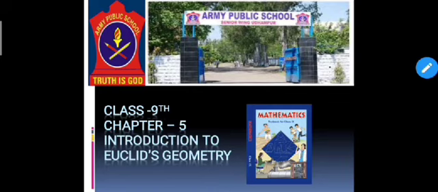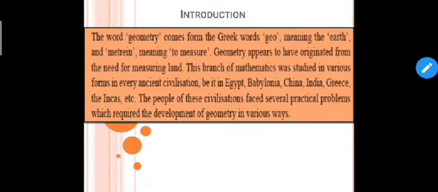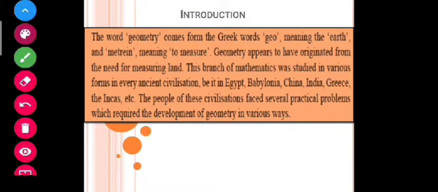Students, in this class, we are going to discuss chapter 5, that is Introduction to Euclid's Geometry. Before starting the chapter, let us come to our introduction part and see why there is a need of geometry and what is the meaning of geometry. The word geometry comes from the Greek words geo, meaning earth, and metrin, meaning to measure.